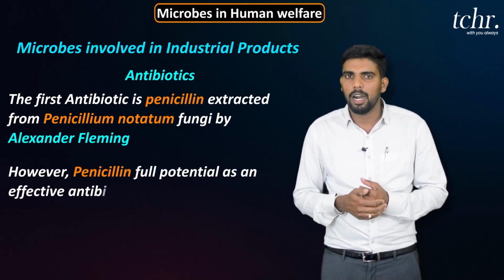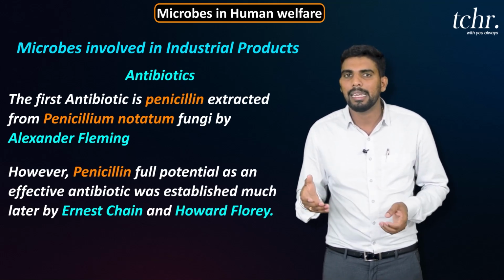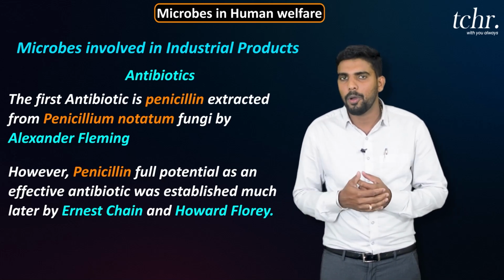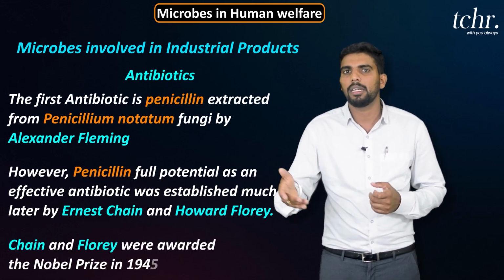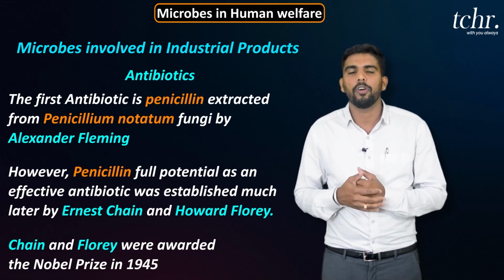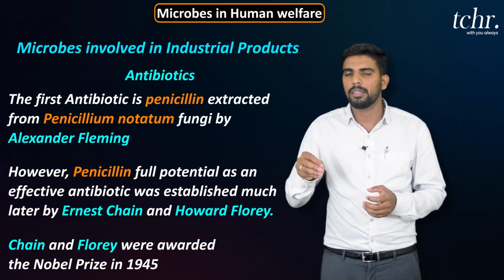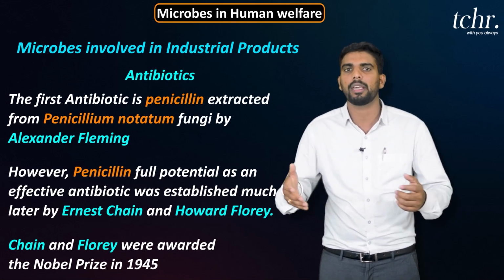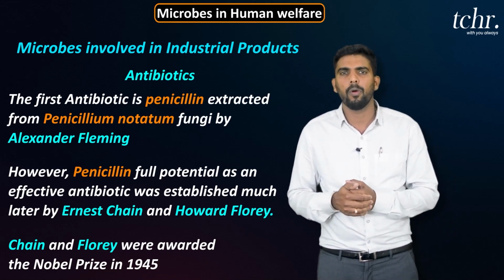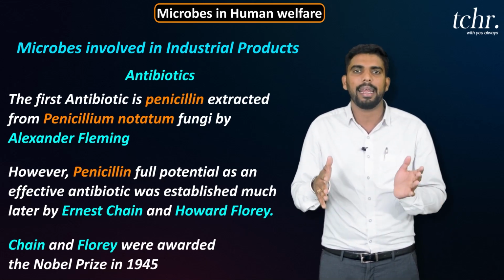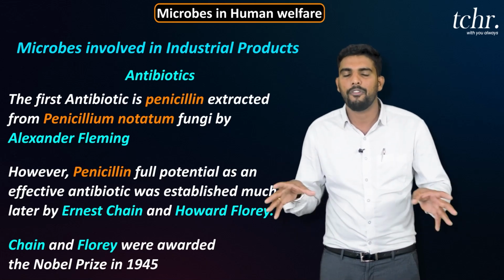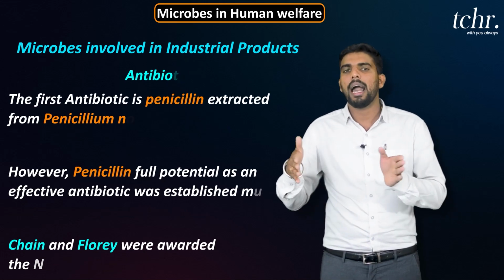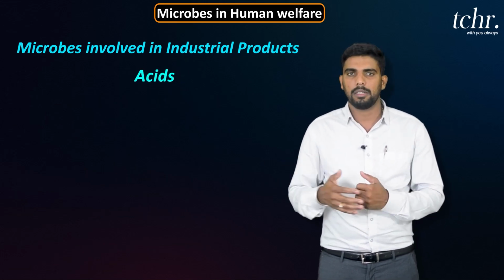Later, Howard Florey and Ernest Chain introduced an active, potent antibiotic in 1945, and they were awarded the Nobel Prize. That antibiotic saved millions of soldiers' lives in the Second World War. Nowadays, more than 5,000 antibiotics are extracted from different types of microbes like bacteria and fungi. Next, the industrial products are acids.